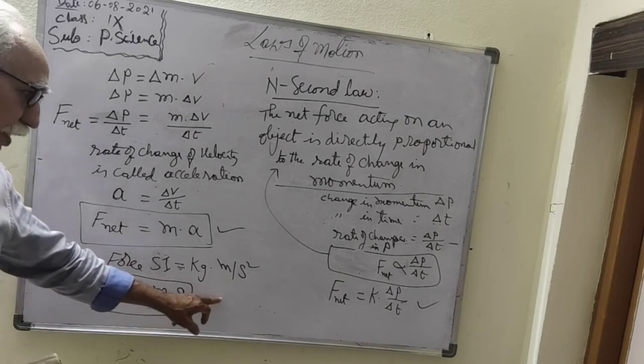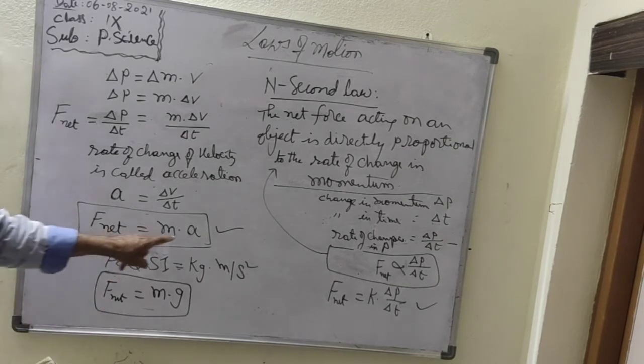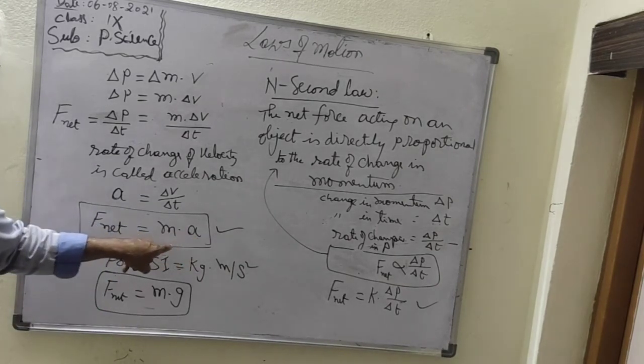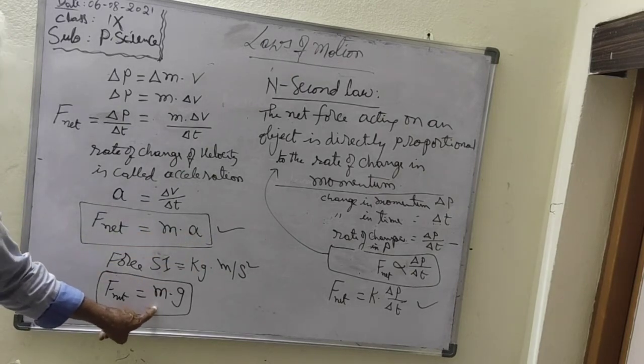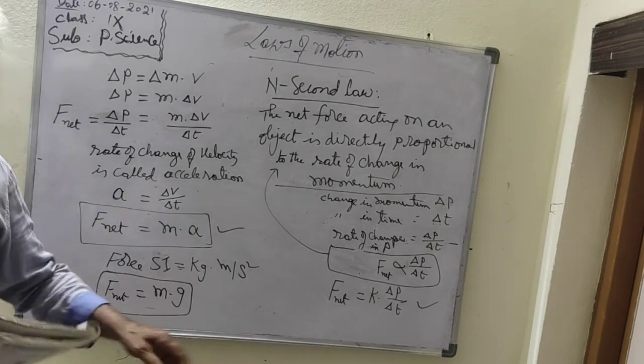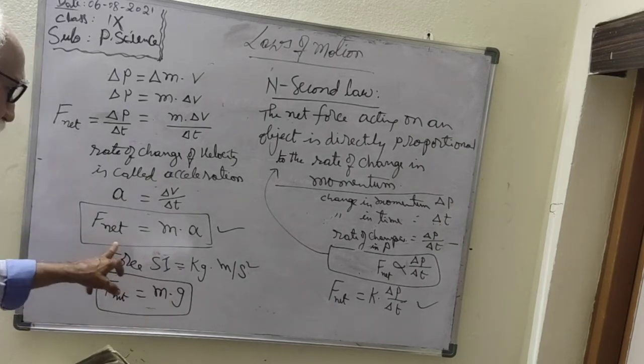The body moving under gravity force. The body is under gravity force. This is under external force. The body is moving under external force, constant mass. Here the constant mass, the body moving under gravity force. That's what we can say is called net force is equal to mg. Here net force is equal to ma.